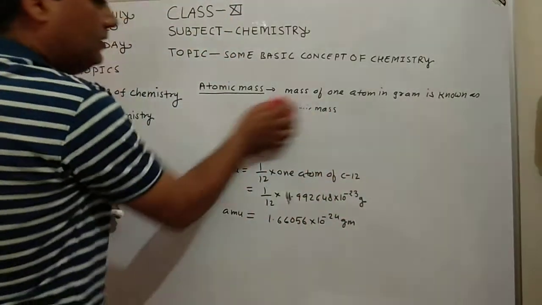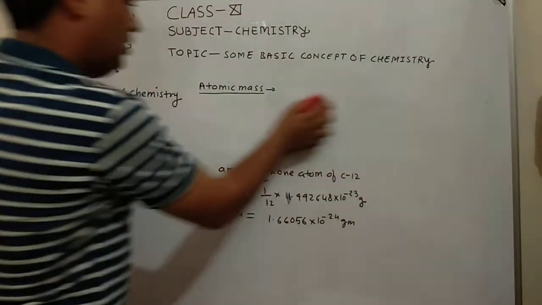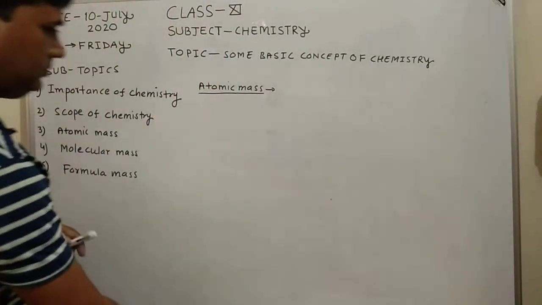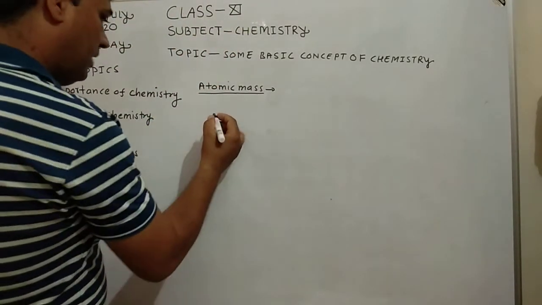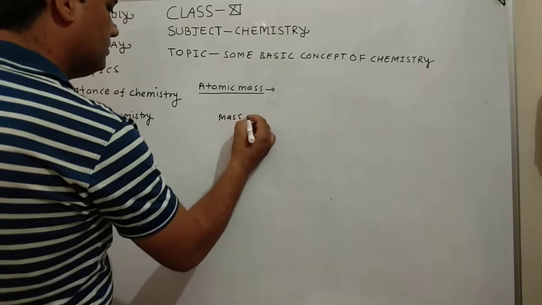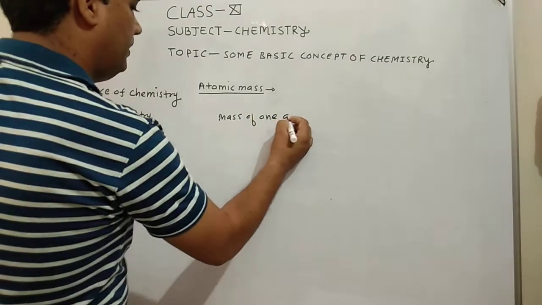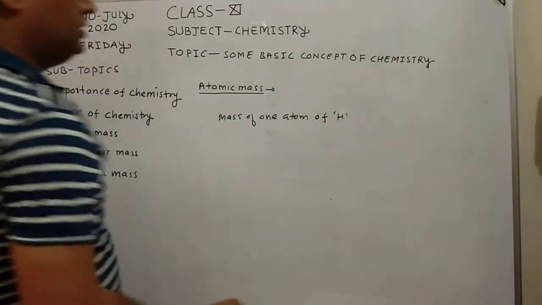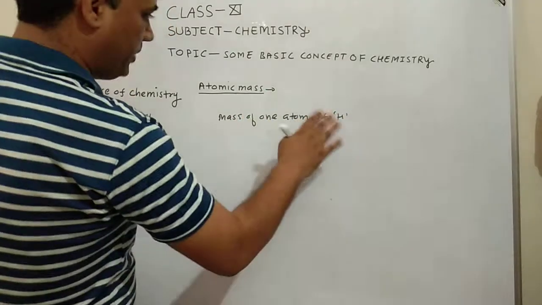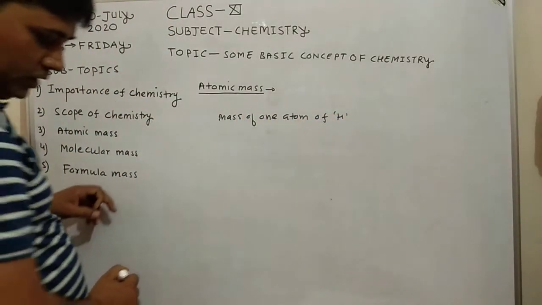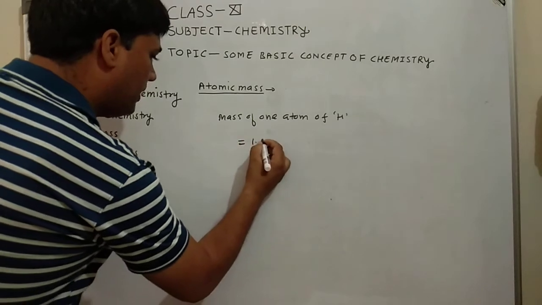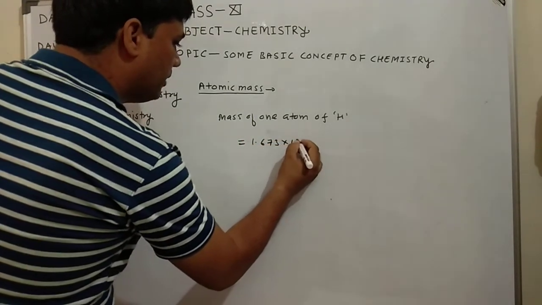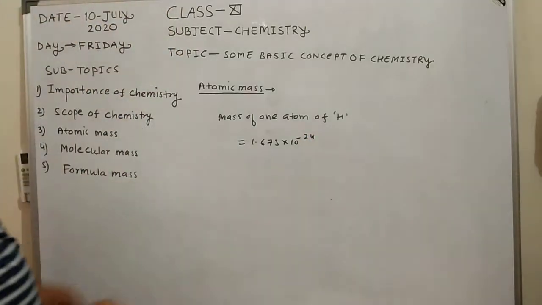So we can calculate the atomic mass of hydrogen atom with respect to AMU. Mass of one atom of hydrogen, which is measured with the help of mass spectrometry, is equal to 1.6736 into 10 to the power minus 24.